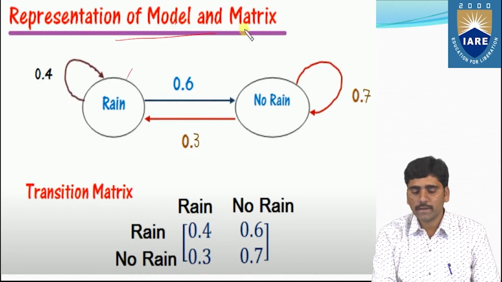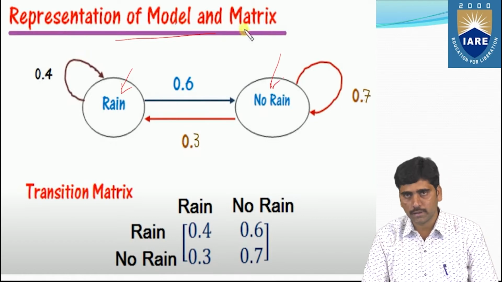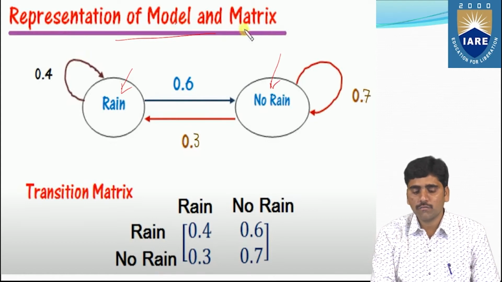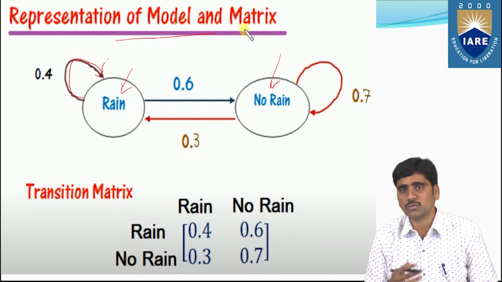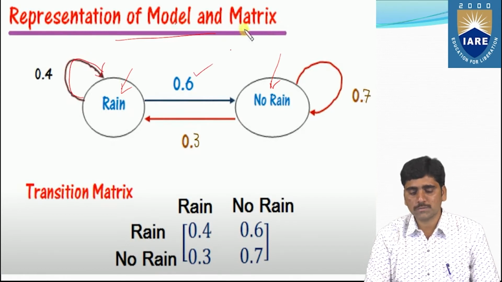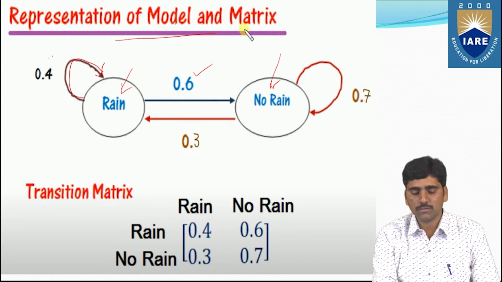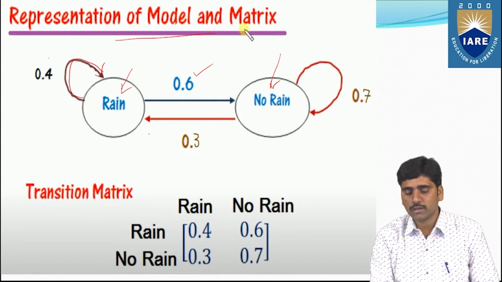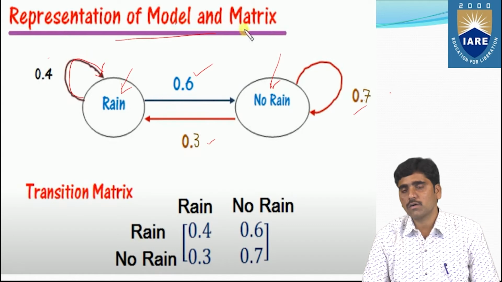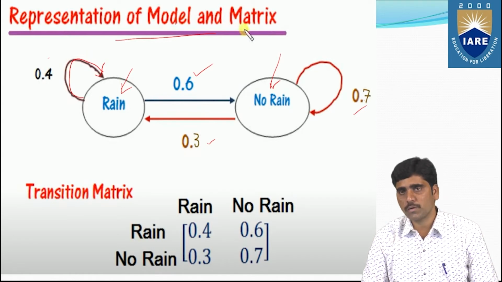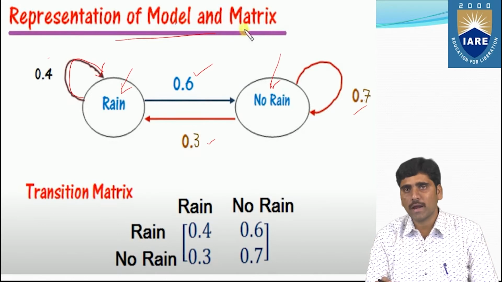Taking these two states, rain and not rain, for today, we'll see all these transition probabilities for tomorrow's decisions: 0.6 probability from rain state to not rain state tomorrow, similarly rain state to rain state is 0.4 probability, not rain to rain state is 0.3 probability, and not rain to not rain tomorrow is also 0.7 probability.